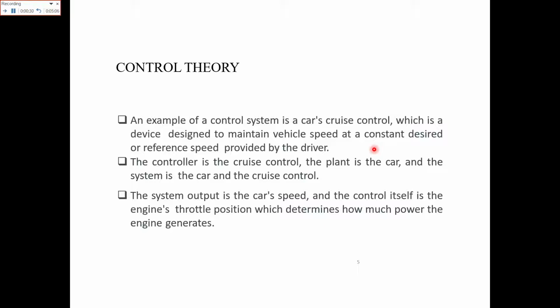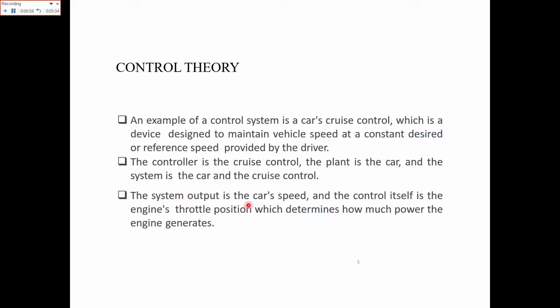Now in the example of the cruise control, which is a device that is designed to maintain the vehicle speed as a constant desired or reference speed provided by the driver. Like you can set any value for the speed like 100, 120, 130. The controller is basically the cruise control, the plant is the car, and the system is the car and the cruise control.